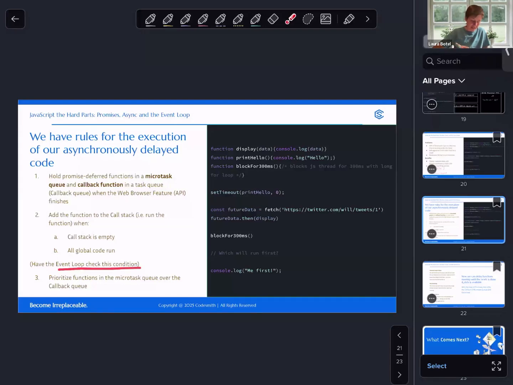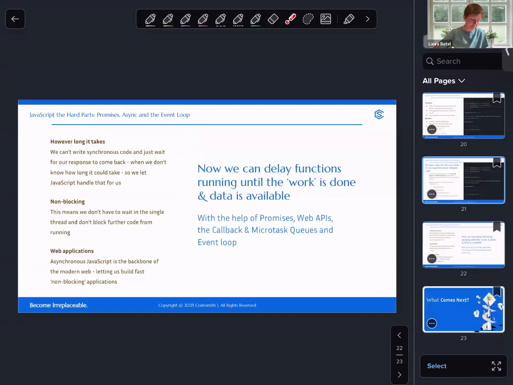And the event loop, which is checking every millisecond if these two things are true, will then dequeue the microtask queue until it's empty, and only then dequeue the callback queue. Okay, so these are our rules. This is a great slide to snapshot, to keep next to your diagram as you're practicing, as you're writing your code, to figure out what order you expect things to happen in. This is really, really powerful.